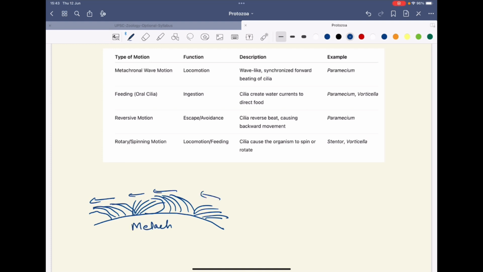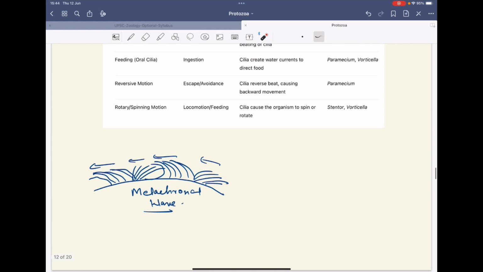This is called a metachronal wave. This metachronal wave is a synchronized forward beating of cilia. You will observe it in Paramecium.